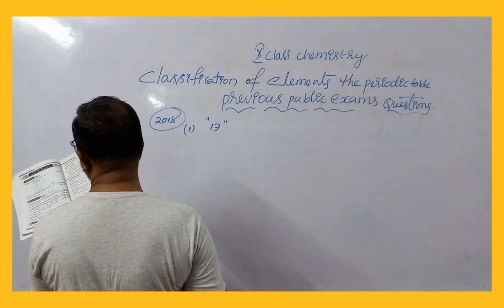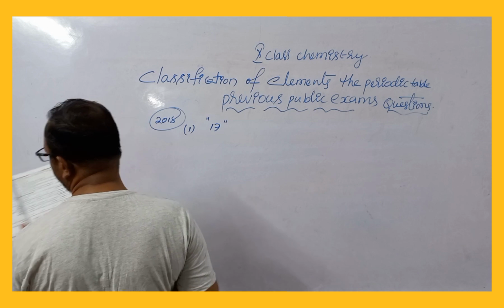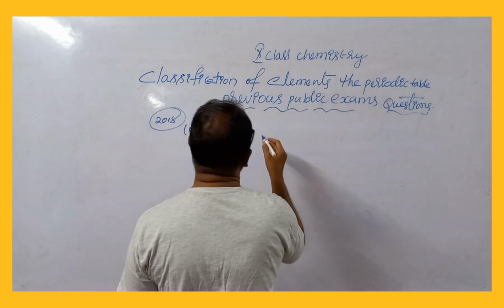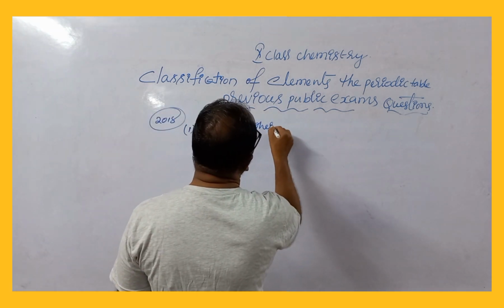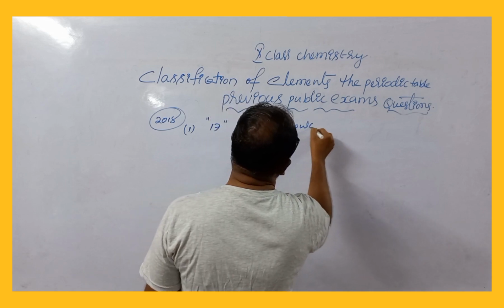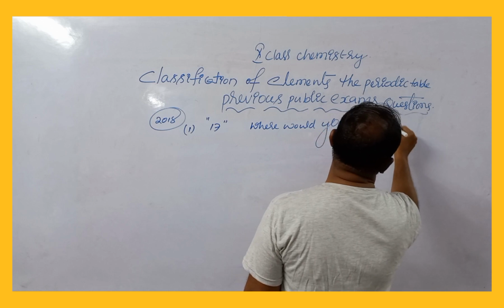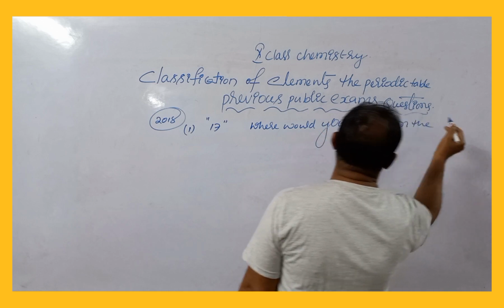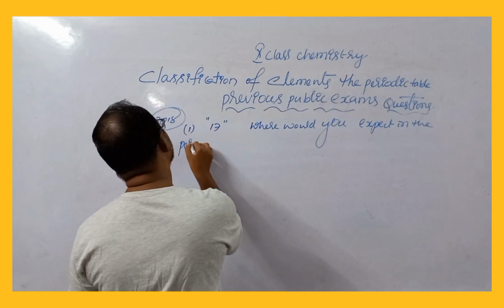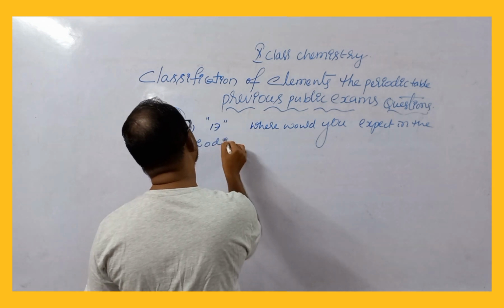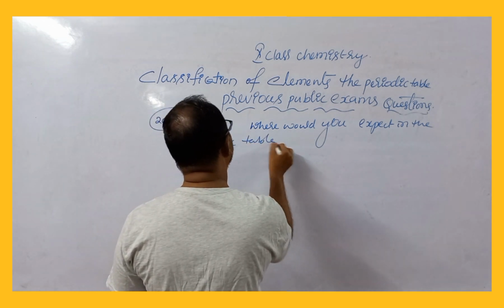Where would you expect this element in the periodic table and why?